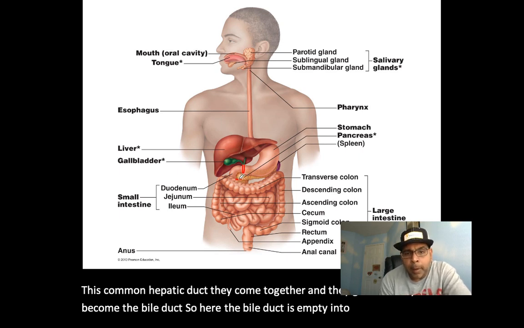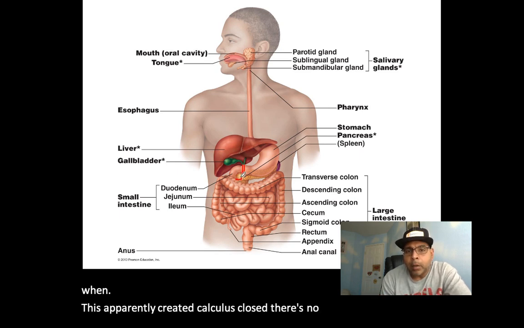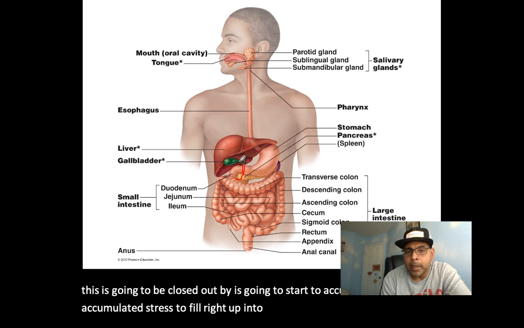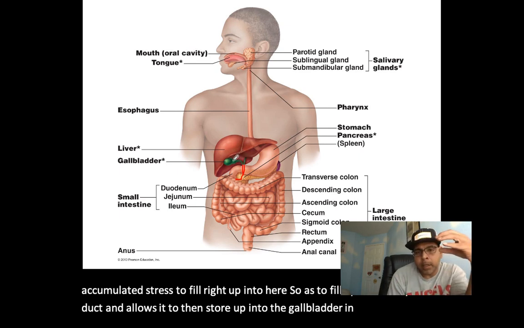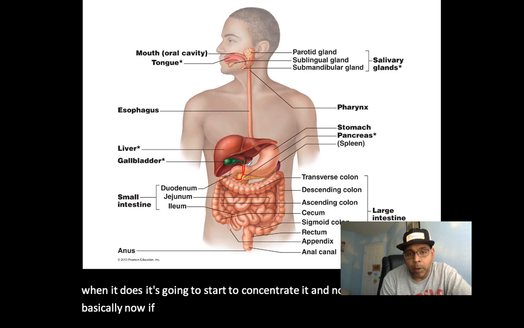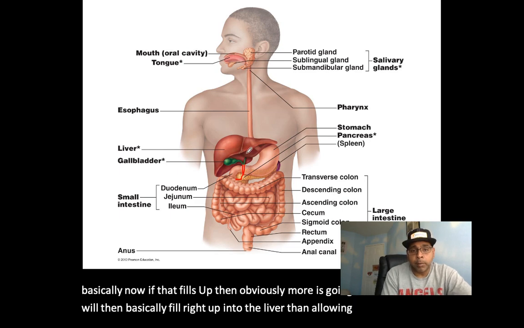So now when this hepatopancreatic ampulla is closed, there's no digestion occurring. Now bile is going to start to accumulate, and it starts to fill right up into the cystic duct and allows it to then store up into the gallbladder. And the gallbladder is going to start to concentrate it. And if that fills up, then obviously more is going to continue, and it'll basically fill right up into the liver, allowing the liver to know, hey, we've got more than enough produced here.